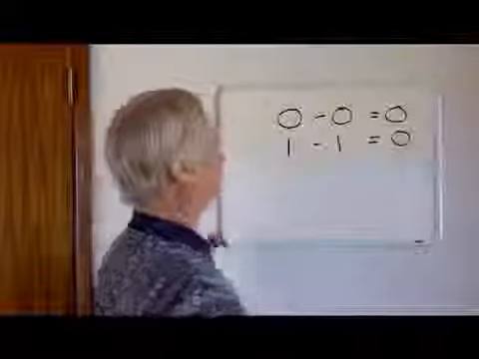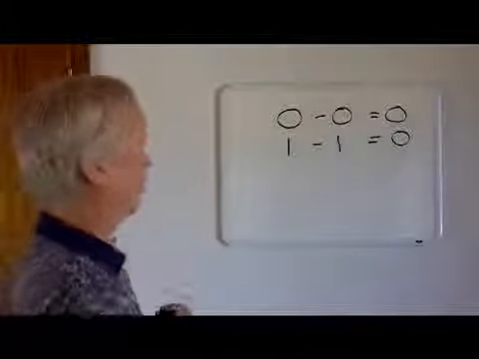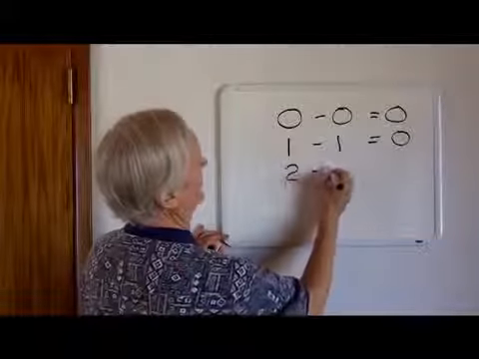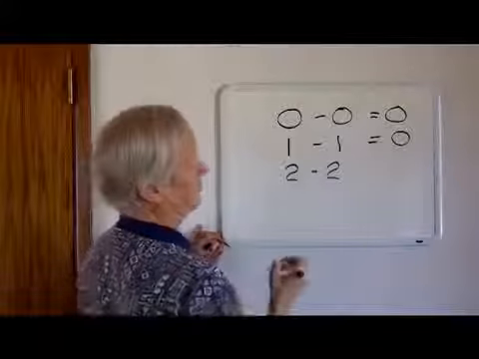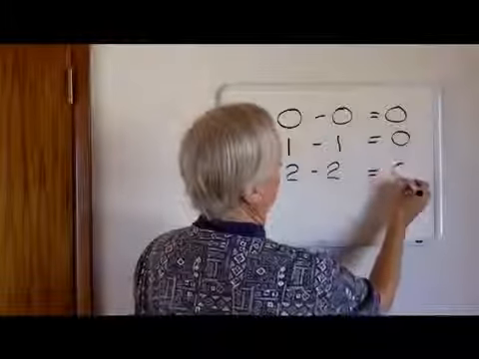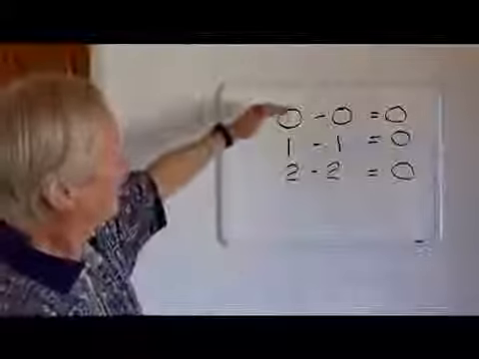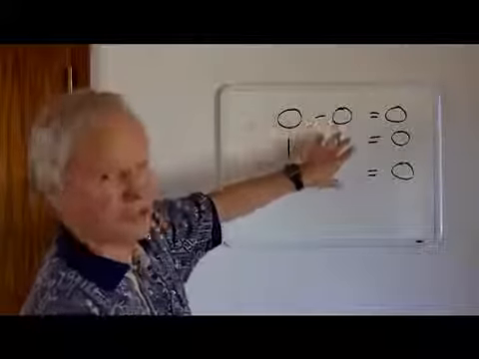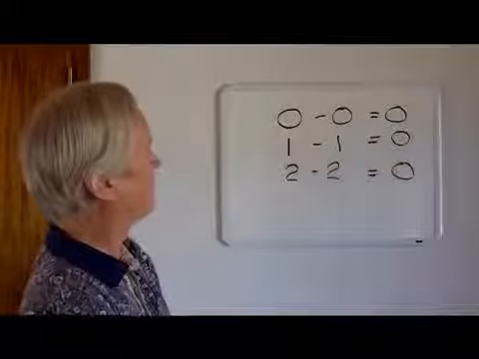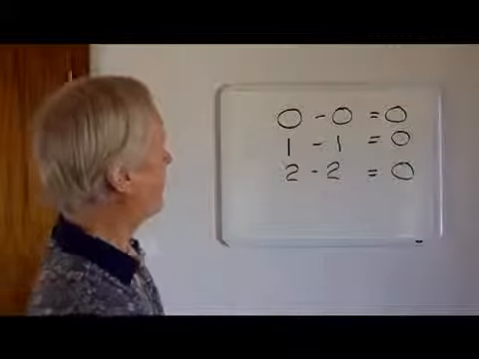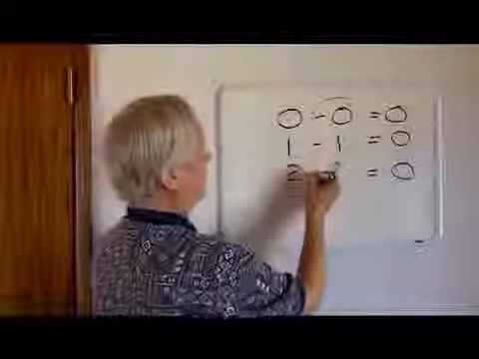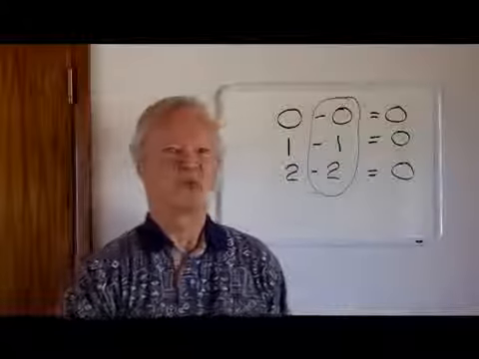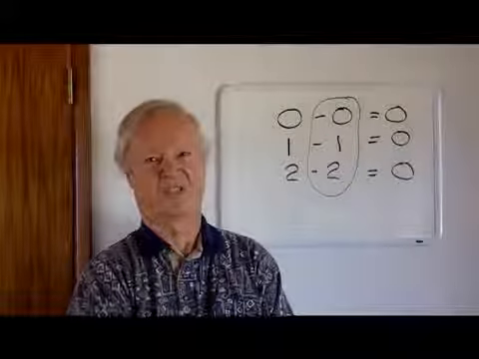So the total energy of the universe still sums to 0. Now, if this can happen once, it can happen again. So time later, let's say that we have 2 units of positive energy minus 2 units of gravitational energy equals 0 total energy of the universe. So we can see how a universe can evolve from nothing, where the positive energy always balances the negative energy for all points in time. So we can see that this negative part here, this negative gravitational energy, is what allows the universe to come into existence.